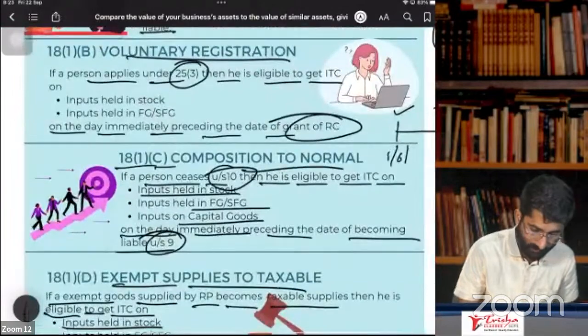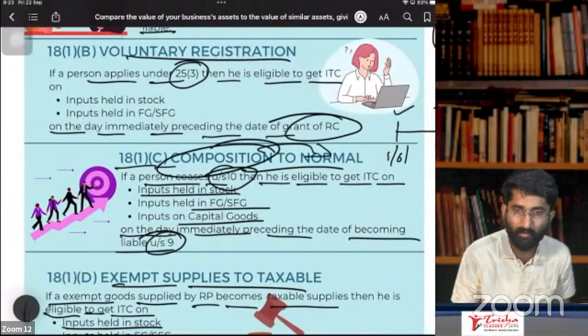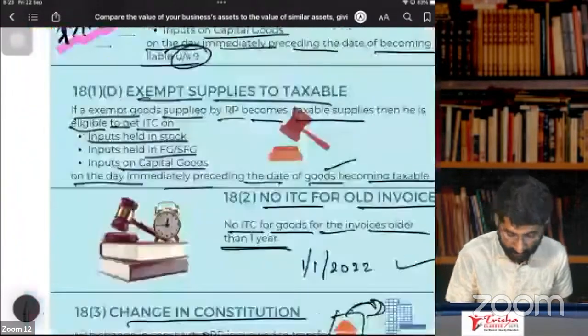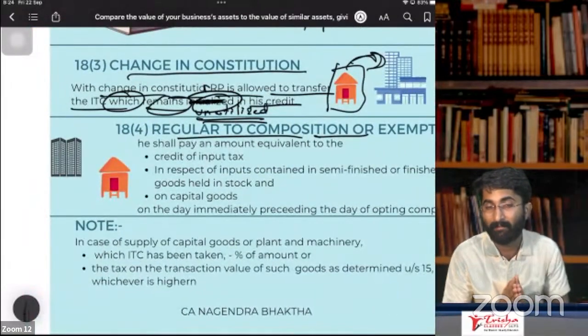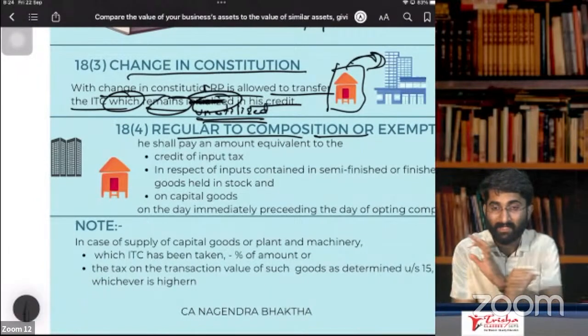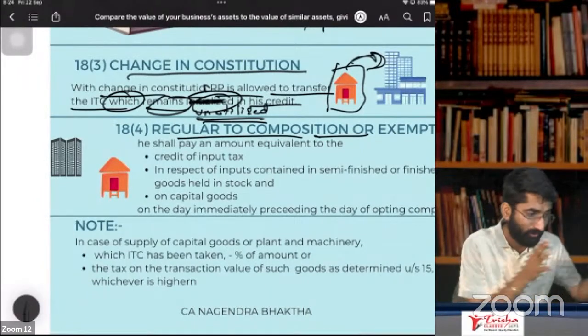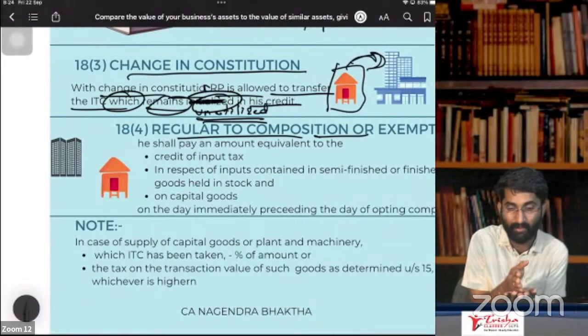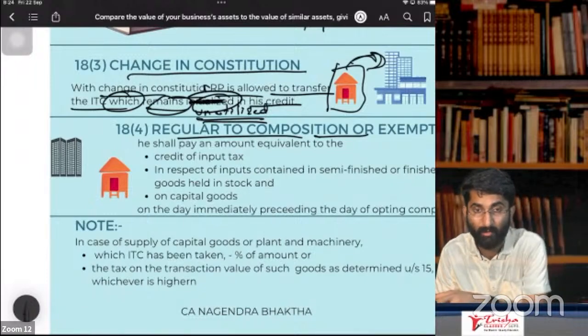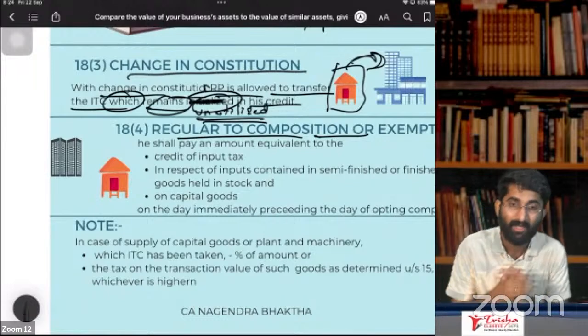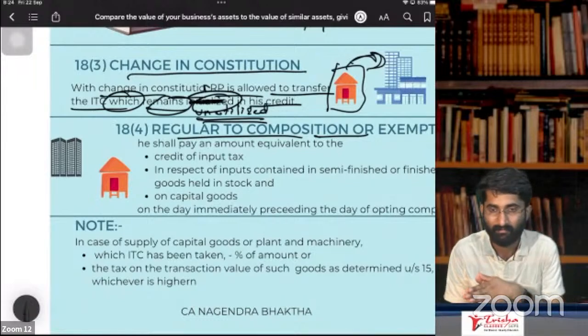What we discussed here was composition to regular, composition to normal or regular. So here it is regular to composition. Now what happens, sir? Tomorrow onwards, I don't get ITC. See, I was regular till today. Tomorrow onwards, I am composition. Tomorrow, regular to composition here, or regular to exempt.